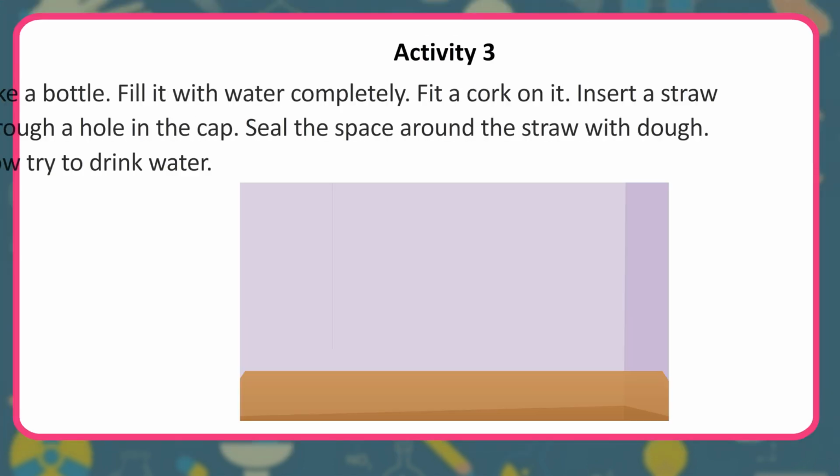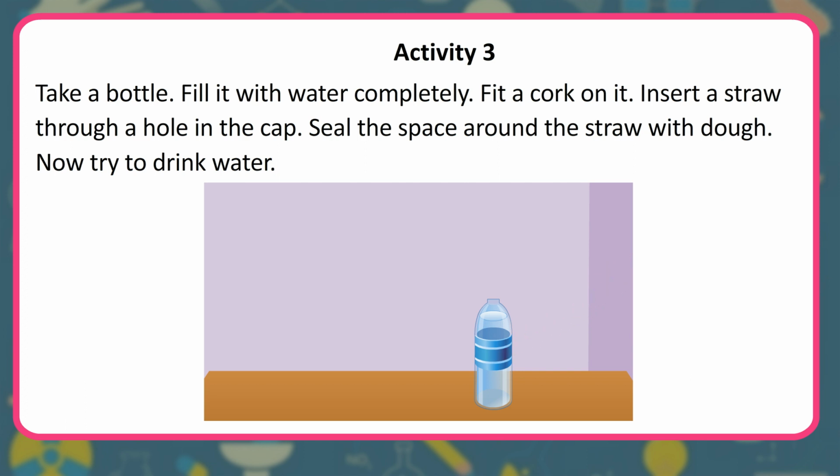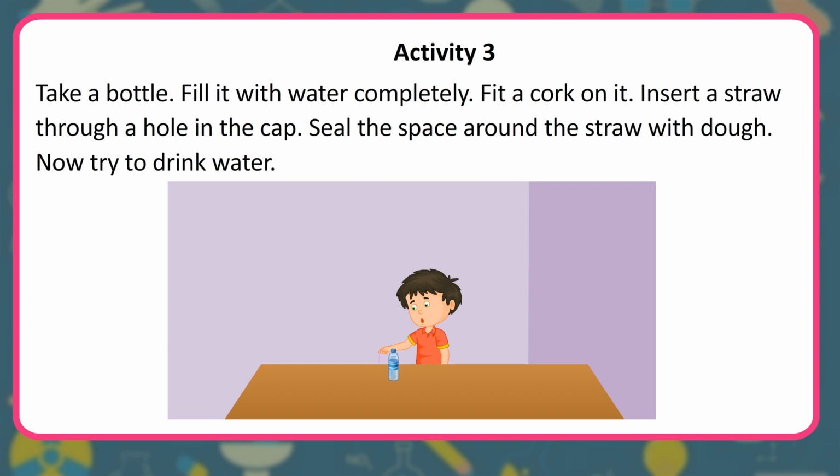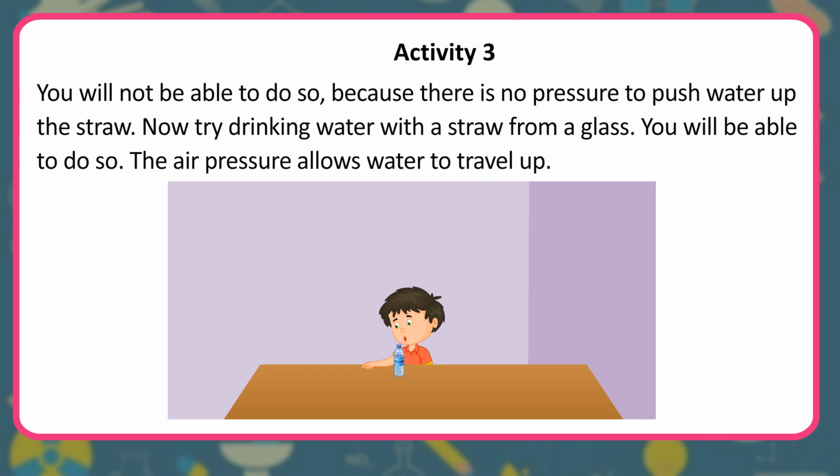Activity 3. Take a bottle. Fill it with water completely. Fit a cork on it. Insert a straw through a hole in the cap. Seal the space around the straw with dough. Now try to drink water. You will not be able to do so, because there is no pressure to push water up the straw.